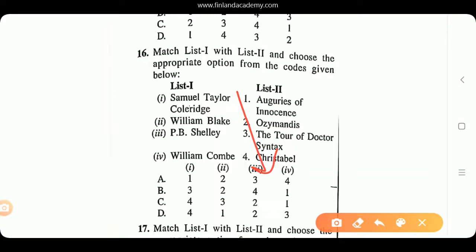Then William Blake, he wrote Auguries of Innocence. P.B. Shelley, he wrote again a very popular poem Ozymandias. And William Combe, he wrote The Tour of Dr. Syntax. Here your option number D is going to be the right answer.